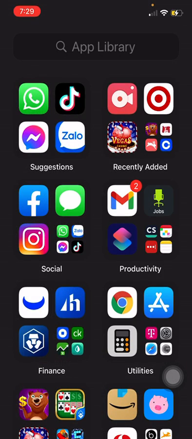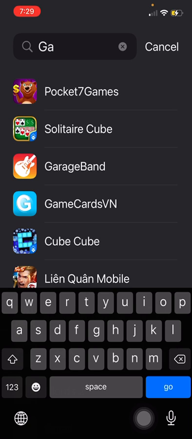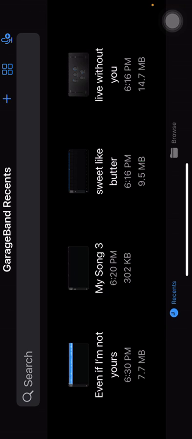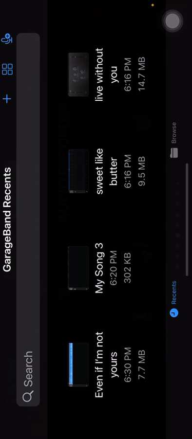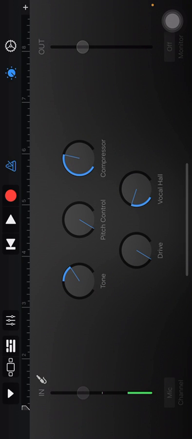and then after that you go back to GarageBand, right there, and then you add the little plus icon for creating a new one. You want to be under audio recorder, hit on that one, and once that's on, turn off that little triangle icon, hit it off,